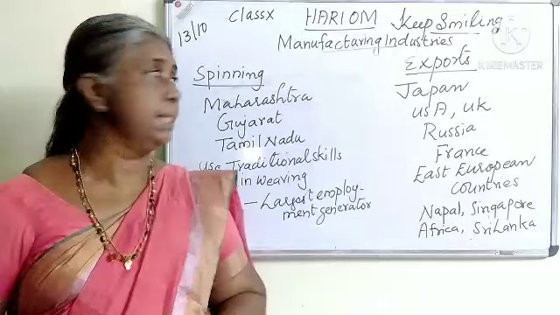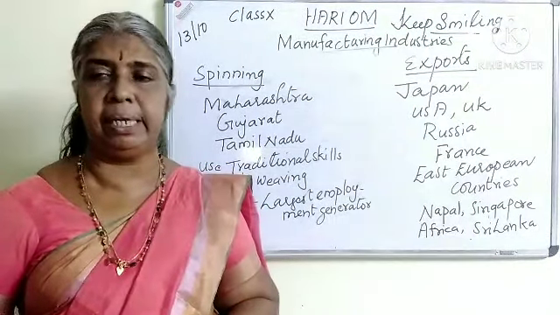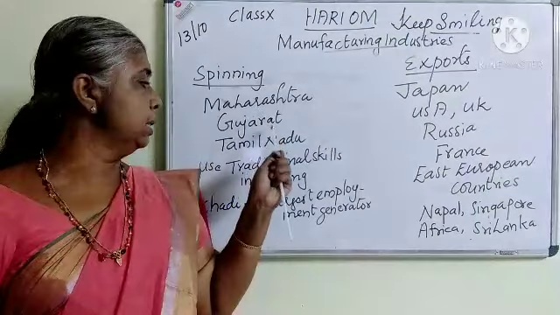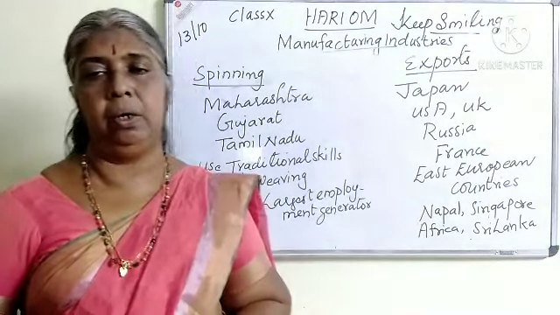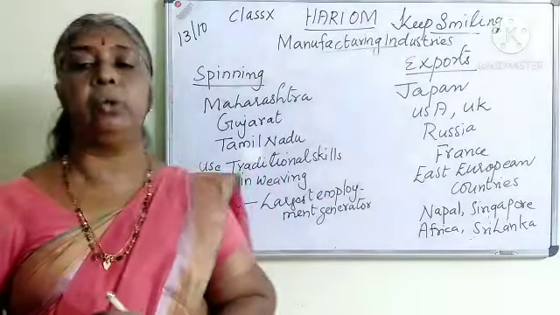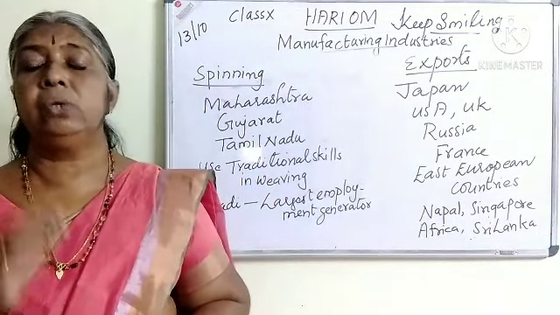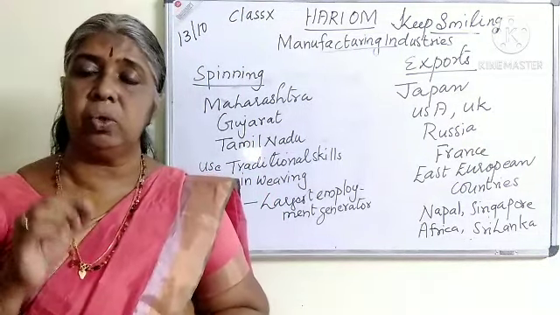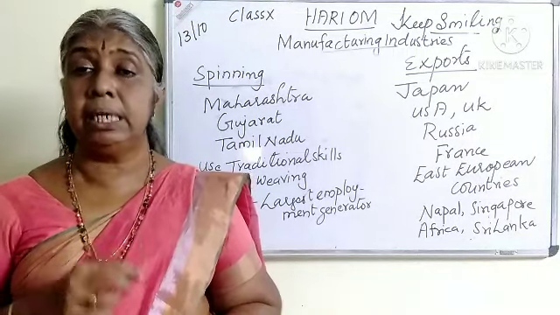About cotton textile industries, spinning of the cotton yarn is mainly limited to Maharashtra, Gujarat and Tamil Nadu. They are using their traditional skills also, such as borders and zari works.